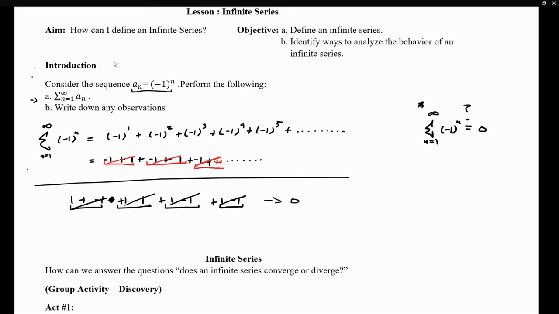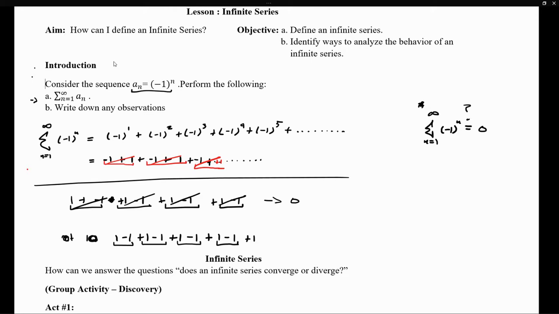And perhaps you might be tempted to say, yep, every single one is going to cancel. But notice that here, we're going all the way to infinity. So if we take the same expression, 1 followed by -1, plus 1, -1, plus 1, okay, 2 are going to cancel out, 2 are going to cancel out, 2 are going to cancel out. But since we're going through infinitely many of them, there's always going to be one term after. So notice that now, perhaps, we can see that the sum can reach 0.